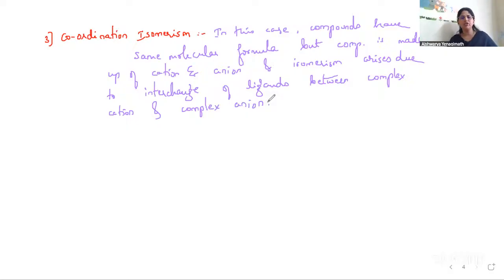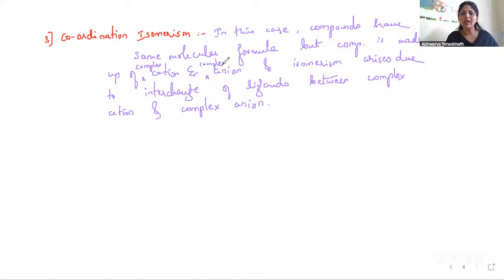Yes, a big definition, but very simple to understand. In coordination isomerism, the compounds have the same molecular formula, but the compound is made up of complex cation and complex anion.